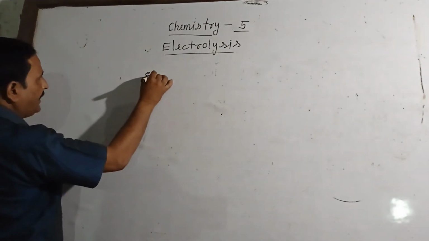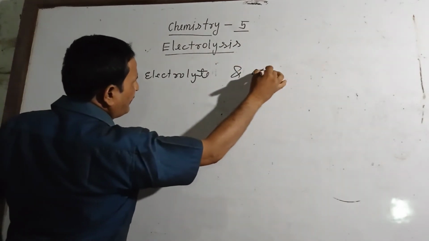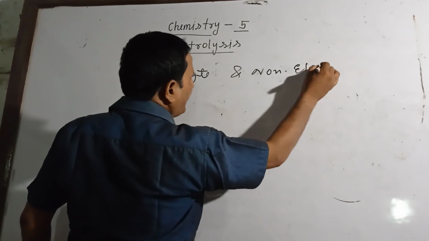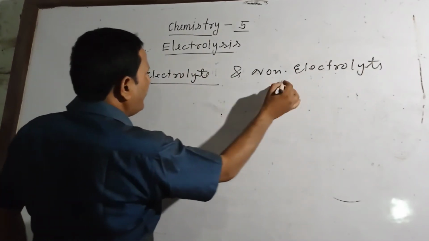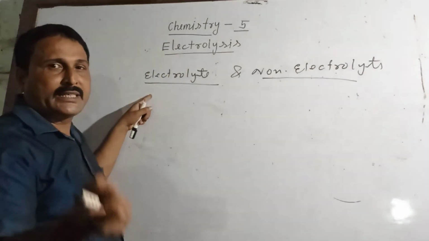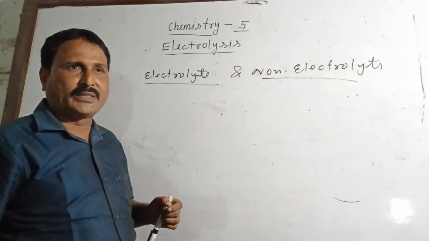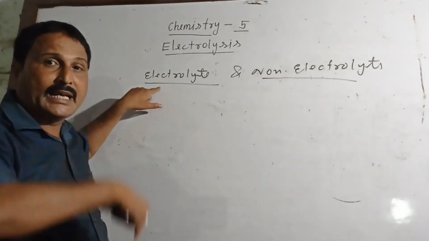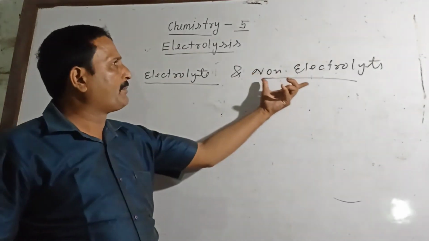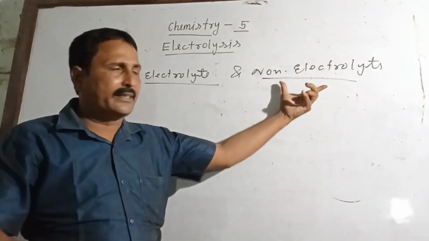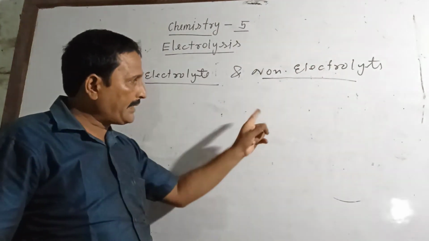See, the compounds which in aqueous solution form or molten state allow electric current to flow through them are called electrolytes, and the compounds which do not allow electric current to pass through them in any state are called non-electrolytes. Once more, focus on the diagram.